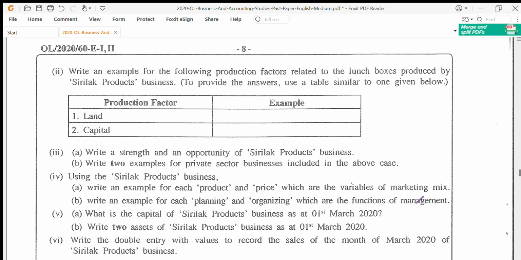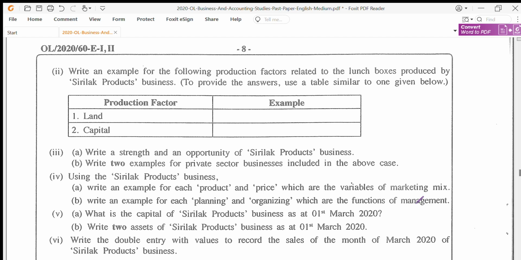Don't write paragraphs justifying your answer. If the correct answer is not there, even though you have written paragraphs, no point. You have just wasted your time. You haven't scored any mark and you have lost possible marks you could have scored from other questions. So keep that in mind.